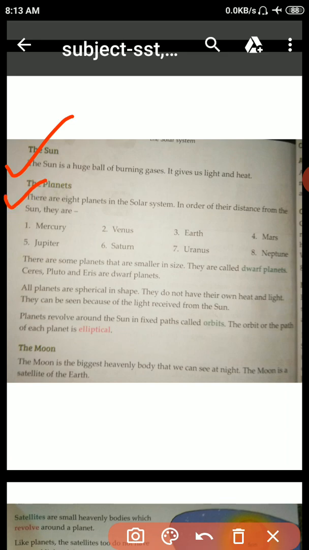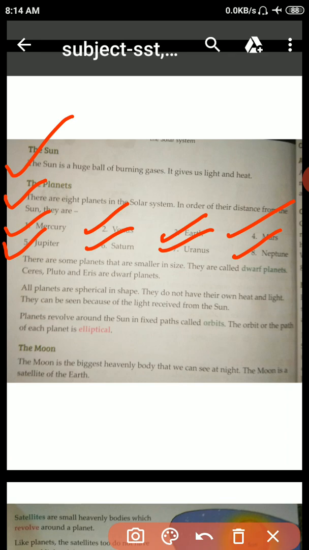The planets. There are 8 planets in the solar system. In order of their distance from the sun, they are: first Mercury, second Venus, Earth, Mars, Jupiter, Saturn, Uranus and Neptune. We counted in order of their distance from the sun.